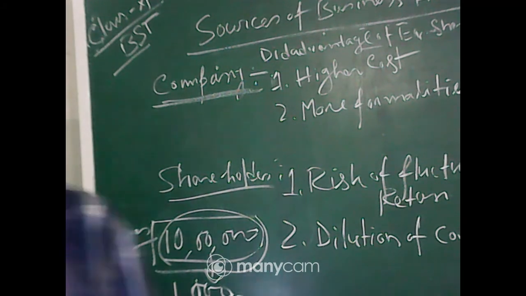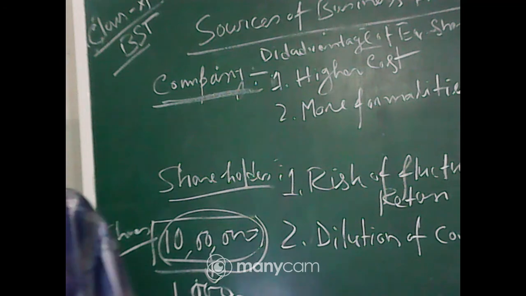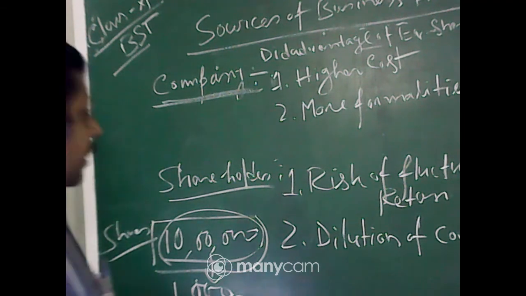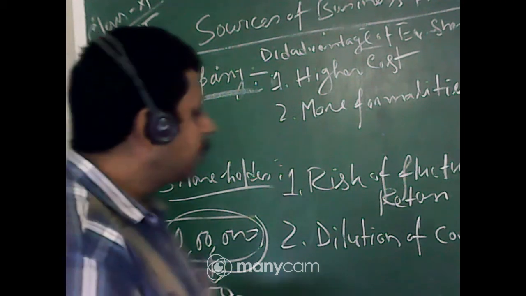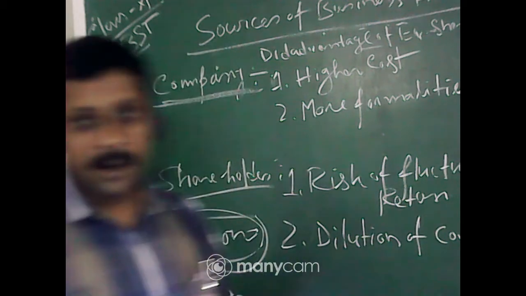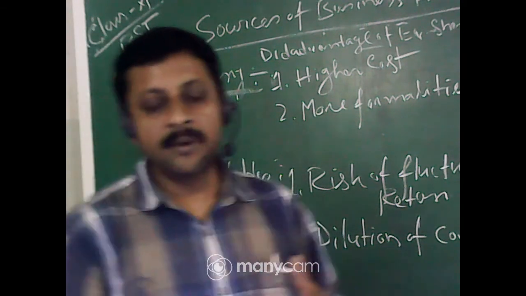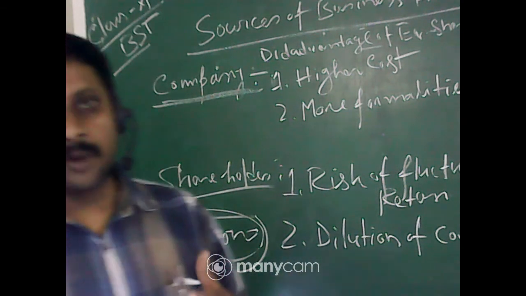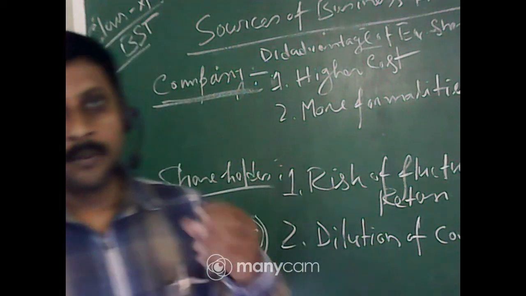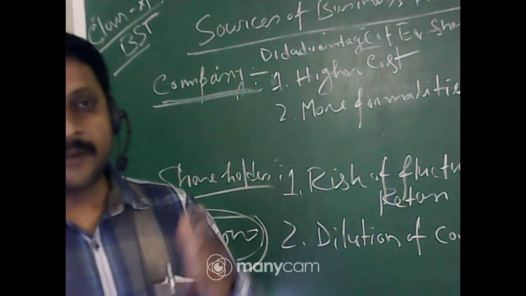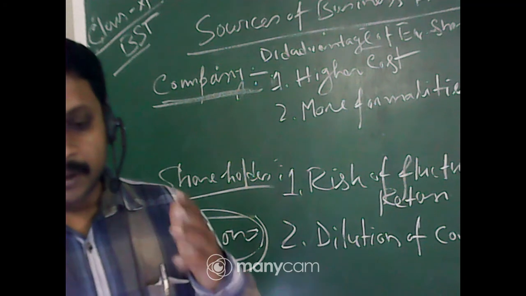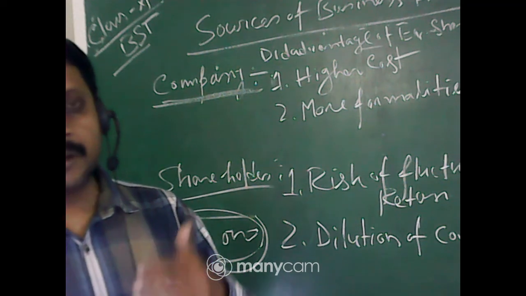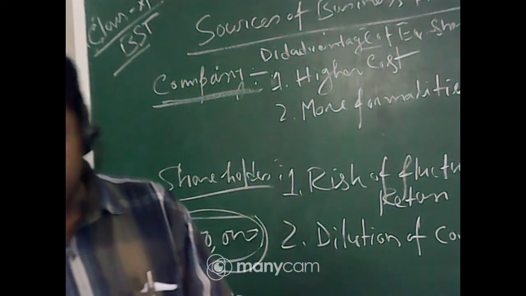Another disadvantage is the liquidation disadvantage: if the company is closed, the equity shareholder gets the money back last, with very little chance of getting it back. Why?